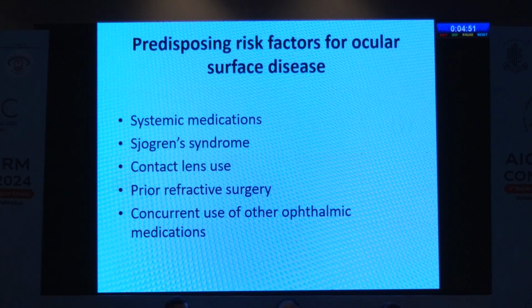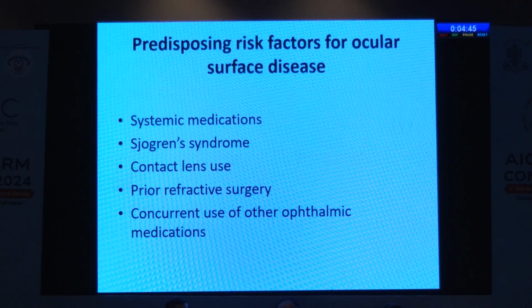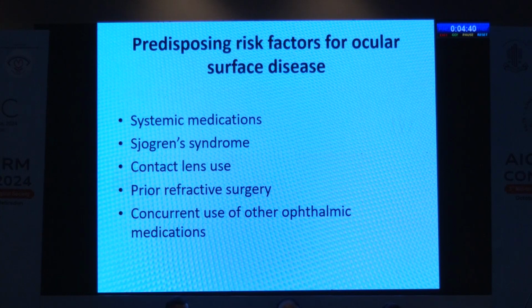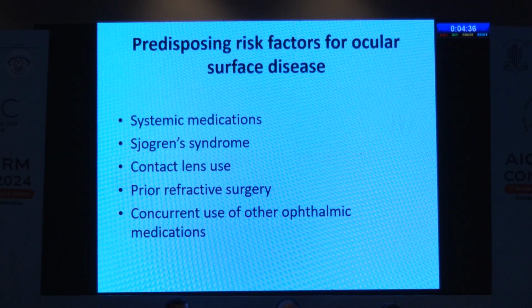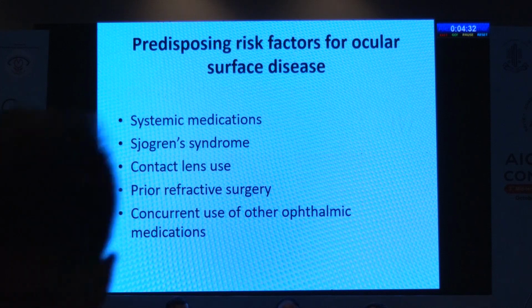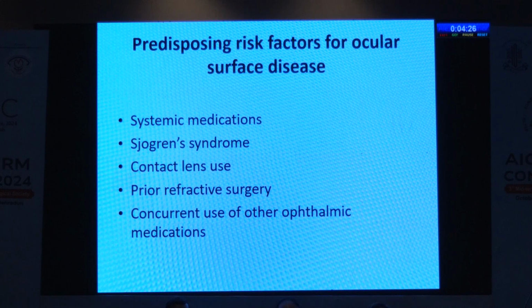So what are the predisposing risk factors for ocular surface disease? We must know. There are certain local factors and there are certain systemic factors. Among those, there are systemic medication, Sjogren syndrome, contact lens use. Suppose a patient is a contact lens user and the same day we do biometry, it will give a wrong result. So we have to consider that. Also prior refractive surgery and concurrent use of other ophthalmic medications.